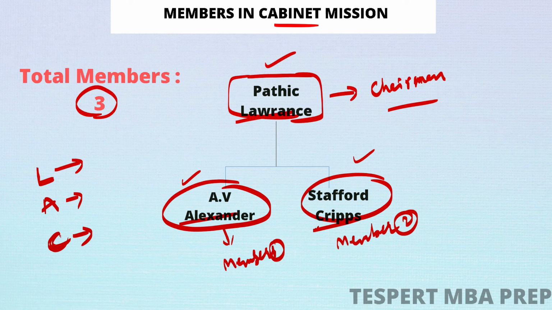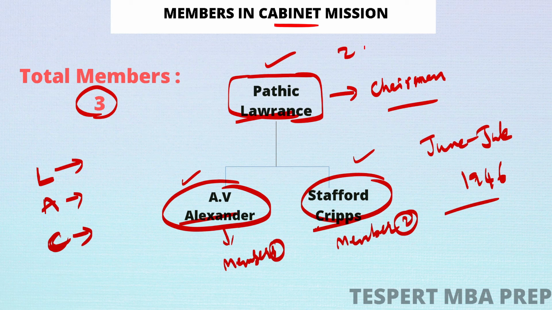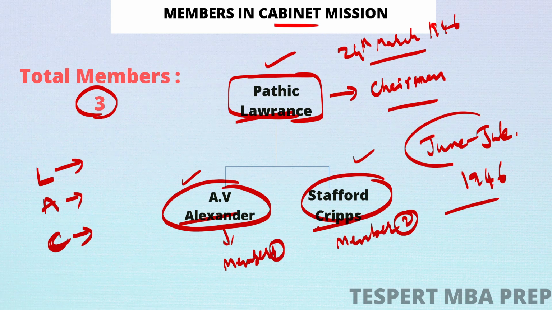So after a few days, during July of 1946, an indirect election for the Constituent Assembly was held. The cabinet mission arrived on 24th March 1946, and the elections were held in July of 1946, a few months after the arrival of the cabinet mission.